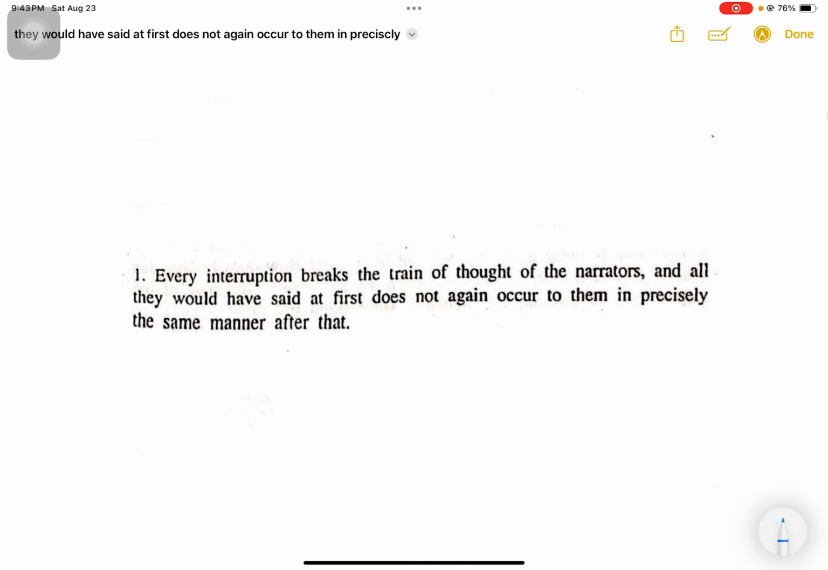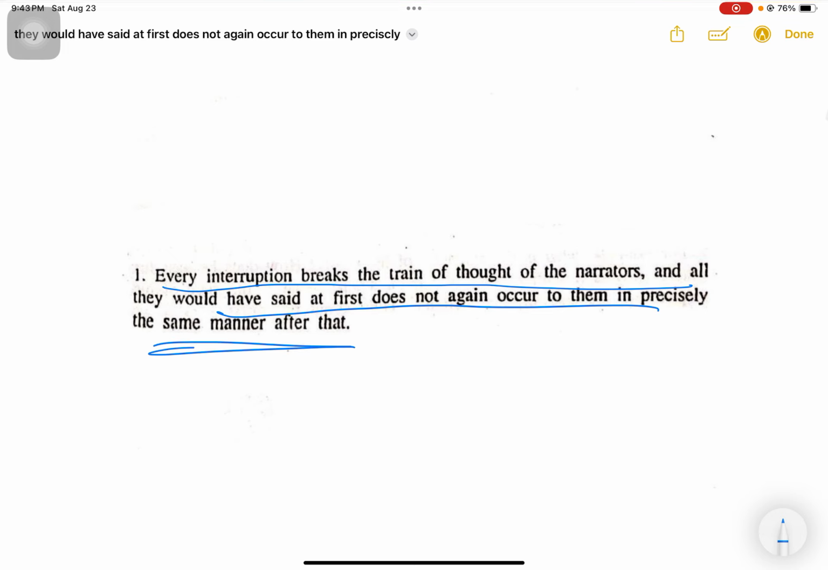Continuing, there is a footnote to aphorism number 84. Here he says, why should the physician not interrupt while the patient is talking? Because every interruption breaks the train of thought of the narrators, and all they would have said at first does not again occur to them in precisely the same manner after that.